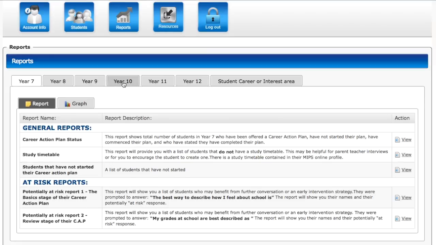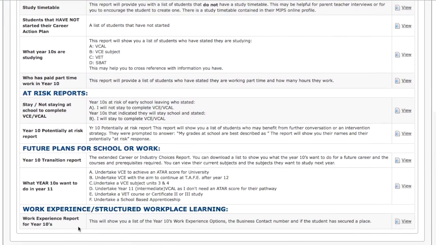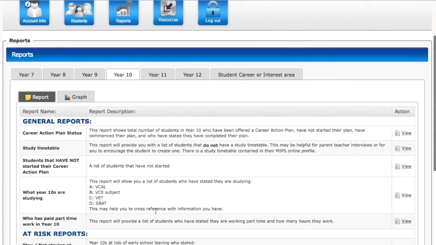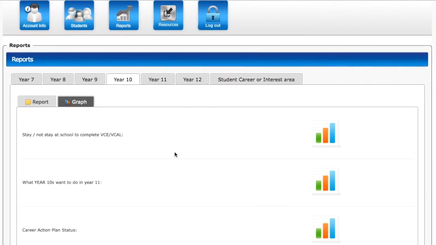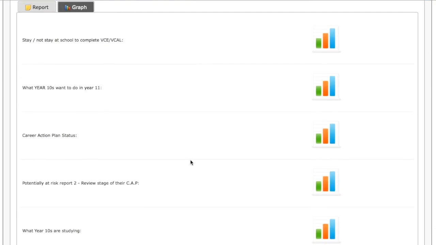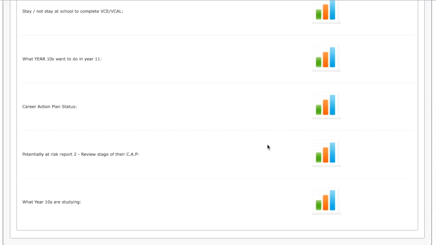When we move up to year 10, we then have our future plans for school or work and our work experience reports. Another feature are the graphs. We have added 20 graphs and that's making it a total of 30 across the system. So you can get that summary data at the click of a button and make sure everything's tracking well.